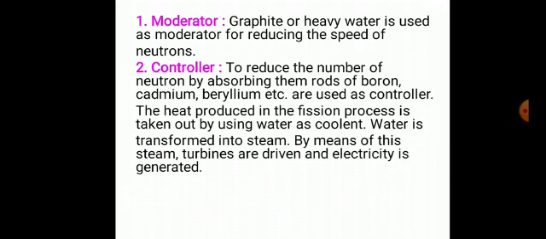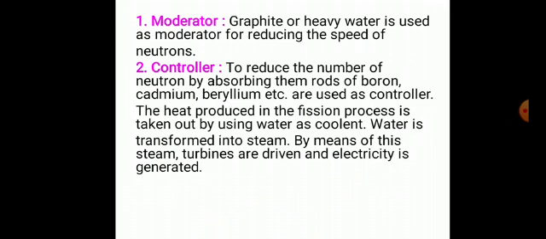To control the chain reaction in the nuclear reactor, it is necessary to decrease the speed and number of neutrons. Moderator: graphite or heavy water is used as a moderator for reducing the speed of neutrons. So, chain reactions are controlled in two different ways, by decreasing the speed of neutrons and by decreasing the number of neutrons.